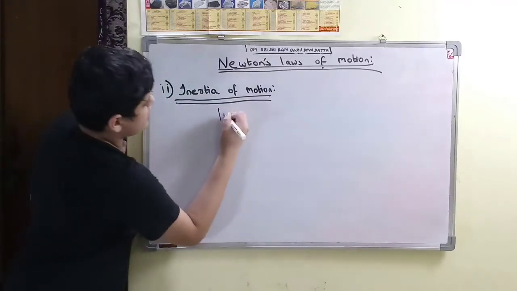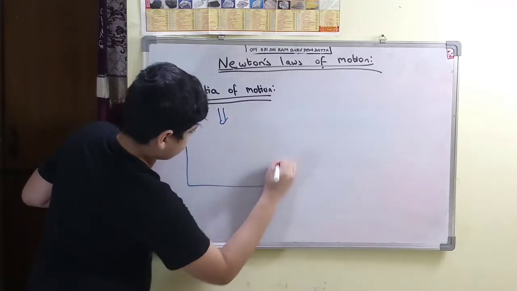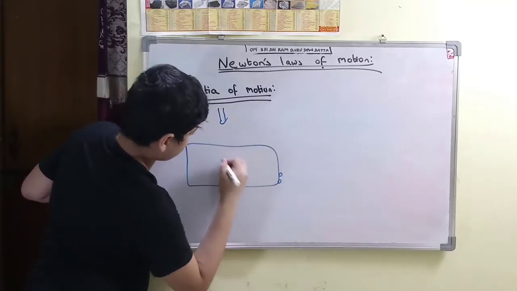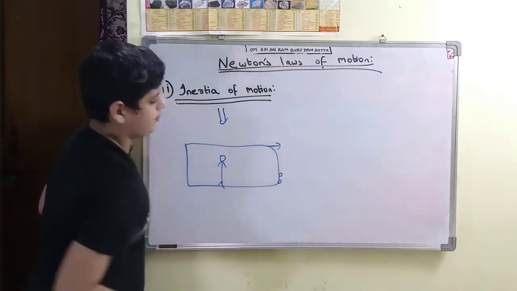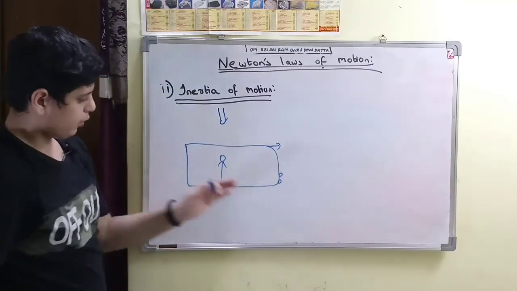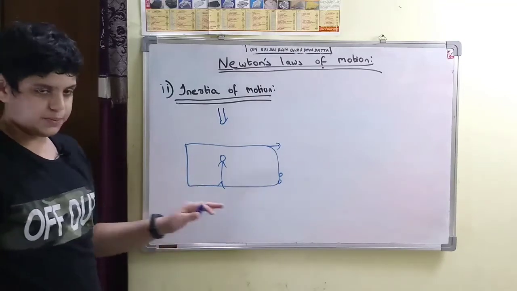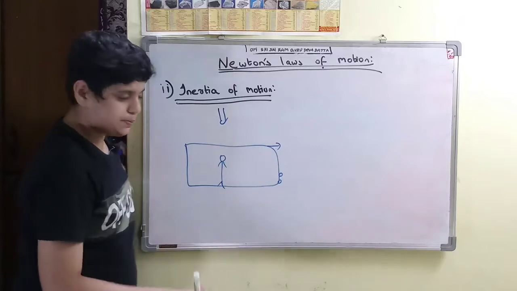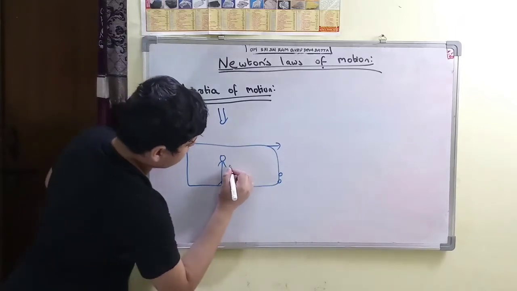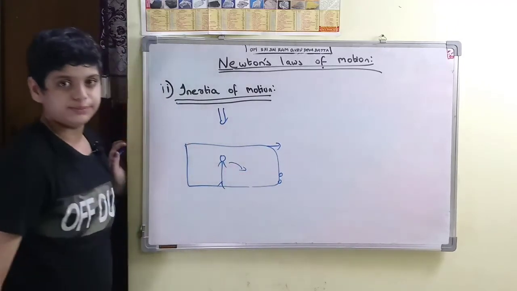Now suppose you are in the same bus again. And this time the bus is moving. It is going forwards and suddenly it stops. Suddenly the driver of the bus applies the brake. So what will happen? You will tend to fall forwards.